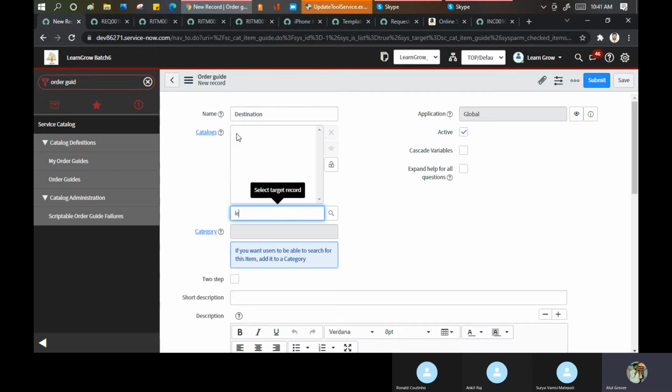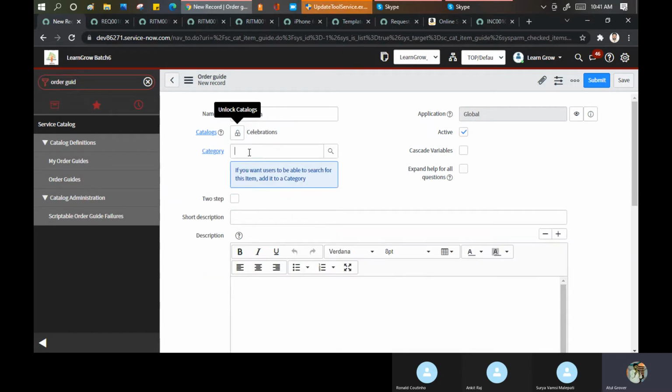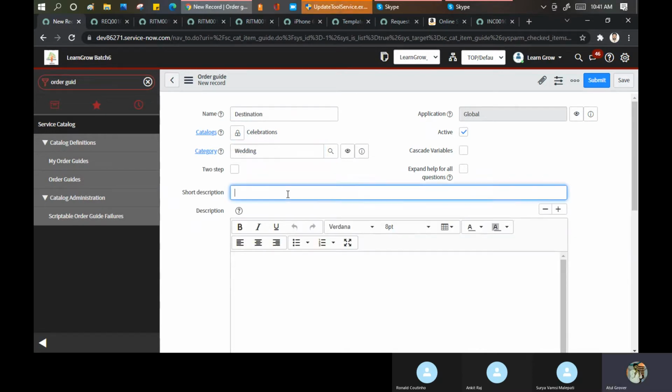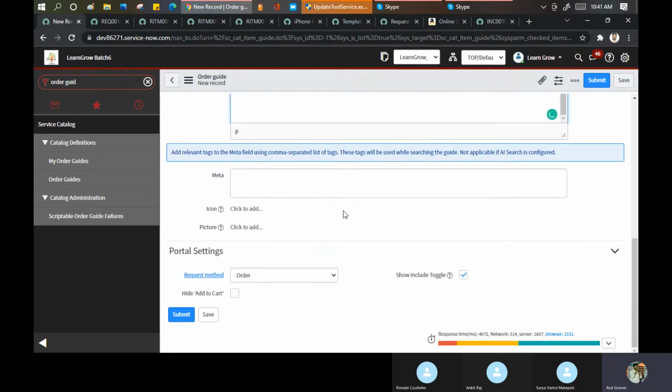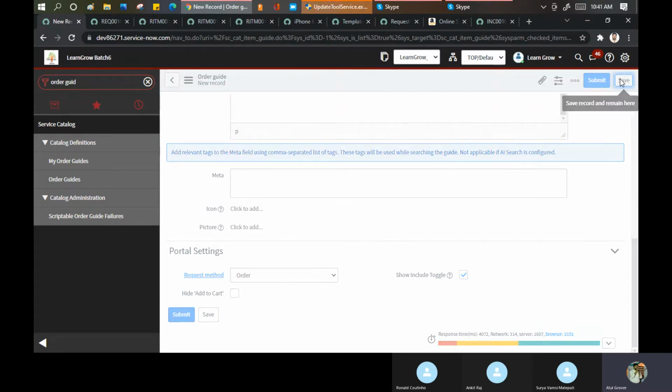Catalog is celebration and category is wedding. Okay. Now destination is there. And request method, you want to put order, submit, request, you can put that the things will be there. Now I click on the save.